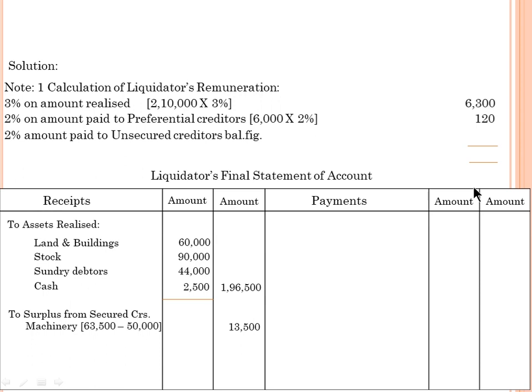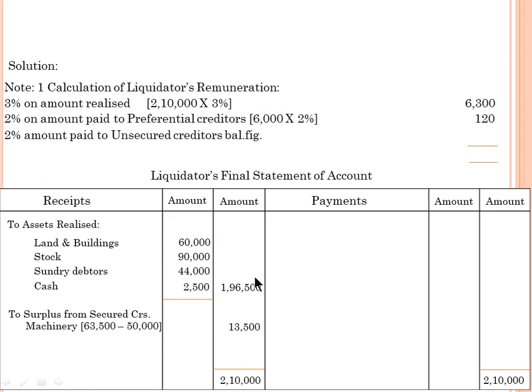So here for secured creditors we have a surplus. So realized value 63,500. We have to pay the liability how much? 50,000. So what is the difference? 13,500. The 13,500 we consider as a surplus. Find the total, 2,10,000. So this is the total assets realized. And find the total, 2,10,000. So out of 2,10,000, 3% on assets realized, how much? 6,300. Okay. Now we move on to the payment side.